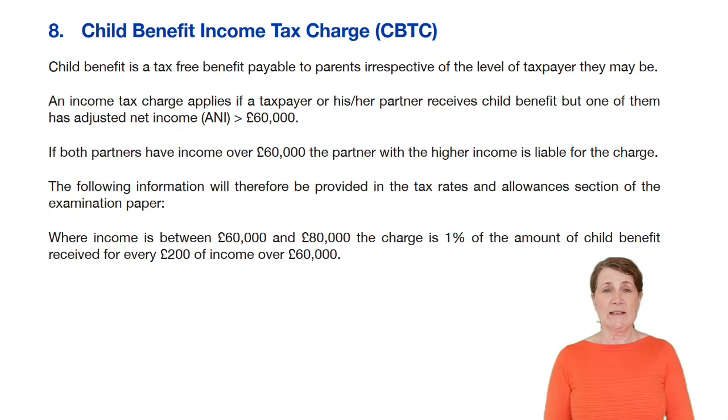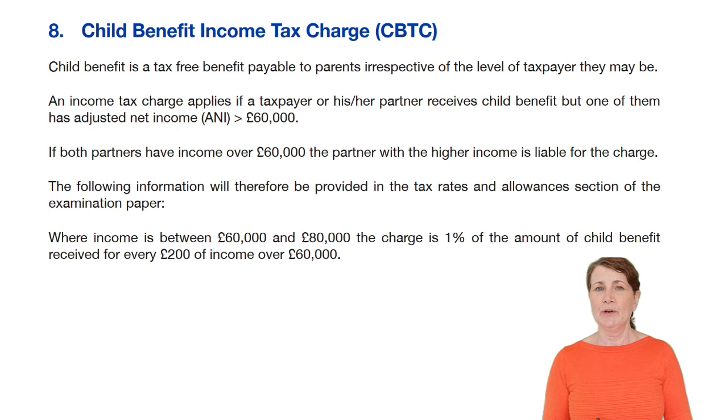Now, the way in which it's paid back is you add it to the income tax liability of that higher earner. Now, if both of the couple have got adjusted net income of less than £60,000, we get to keep every penny. So over 60 but below 80, this is where it gets a little bit more complicated.